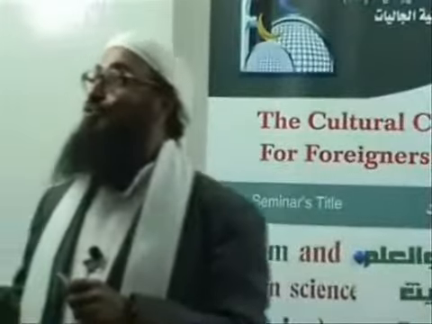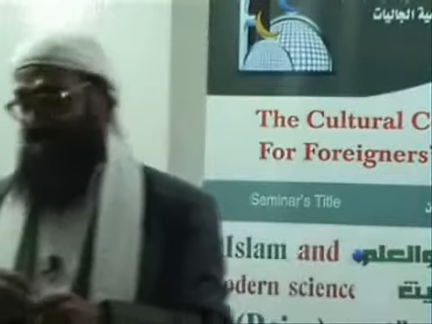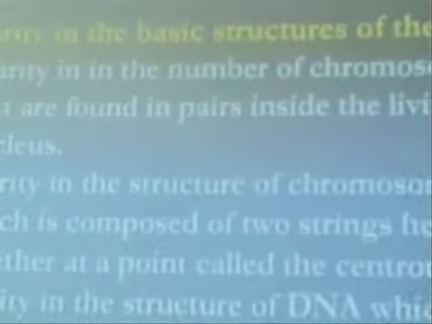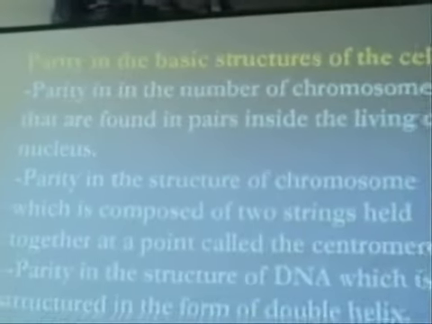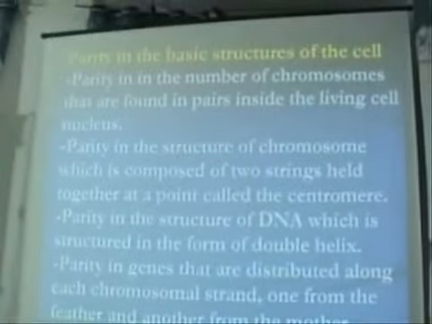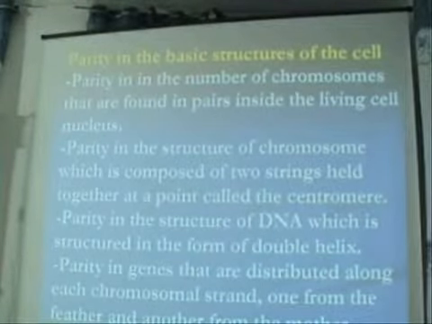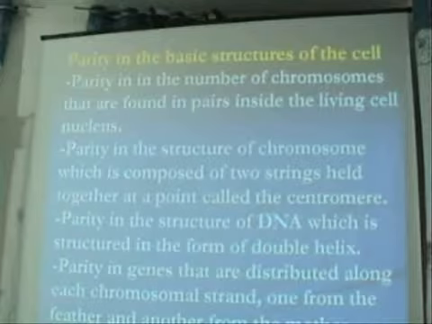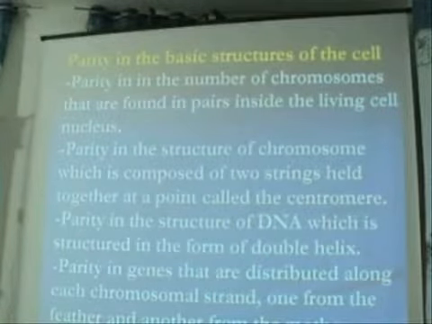Okay. Now, we move to another aspect, which is parity in the basic structures of the cell. Any individual is composed of tissues, and tissues are composed of cells.